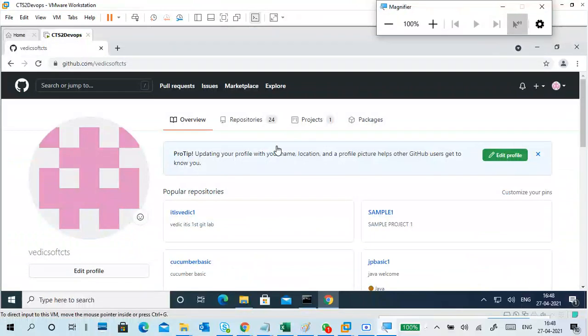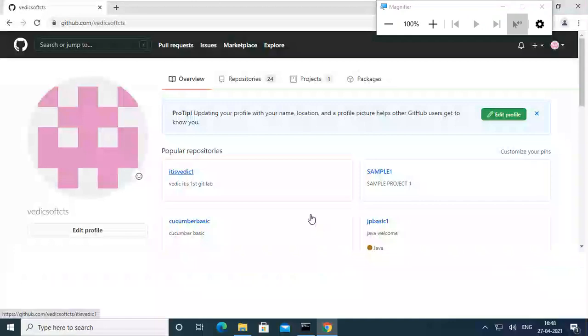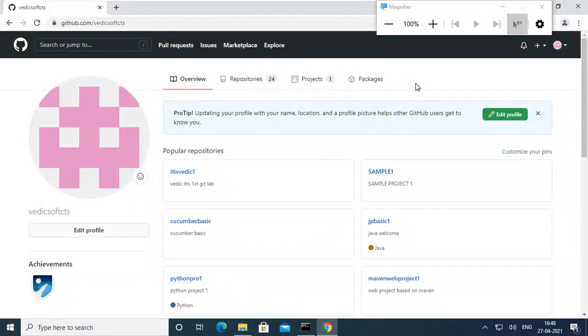When you log in the first time, you will get an empty console. So it is a verified email account. That verification is done. For our practical, for our batch, we are going to create a new repository. How to create a new repository?